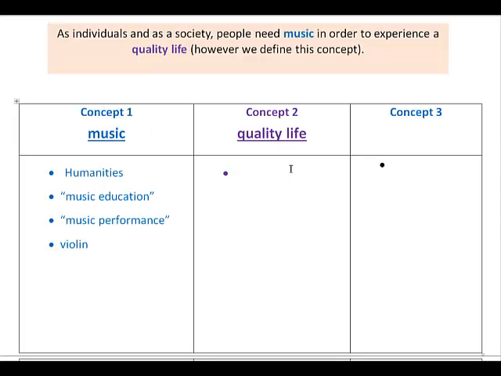So let's do the same thing for quality of life. Maybe if I found articles about music and happiness and the relationship between those concepts, that would probably be good. Maybe by quality of life we mean health. Maybe I can find research that talks about music's influence on our health, our physical health, or our mental health, and that's a phrase, so we want to enclose it in quotation marks.